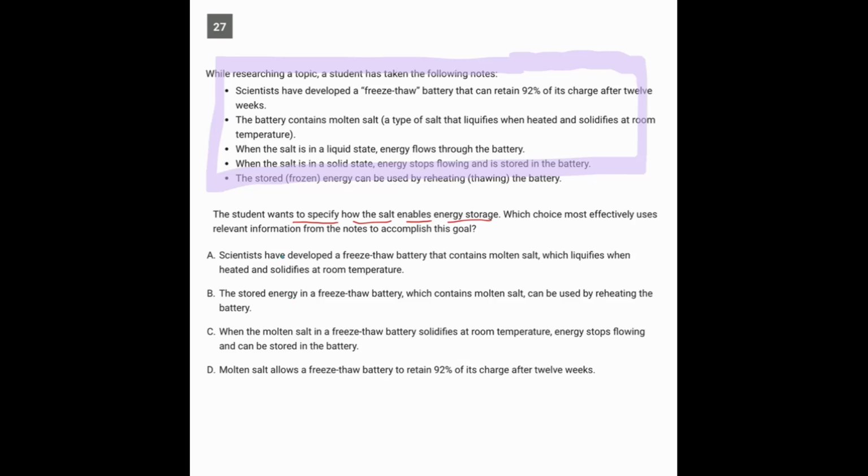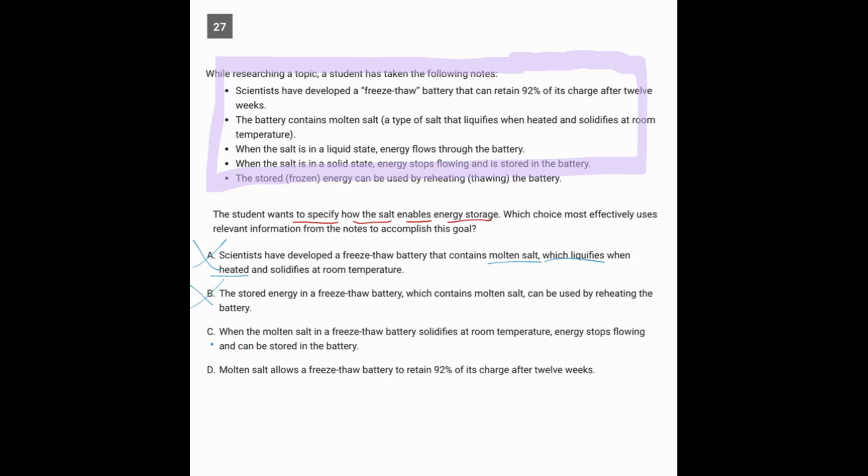So A, scientists have developed a freeze-thaw battery that contains molten salt, which liquefies when heated and solidifies at room temperature. So it's giving us a lot of details of the molten salt, when it liquefies, when it heats, but it's not being specific about how that functions to store energy. B, the stored energy in a freeze-thaw battery, which contains molten salt, can be used by reheating the battery. So this is what it does. It is able to be used when you reheat the battery,